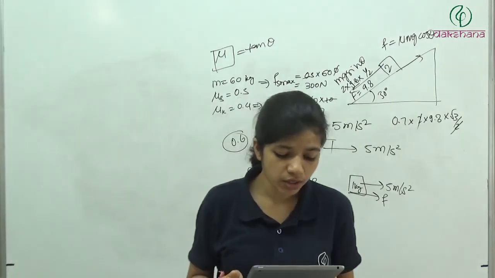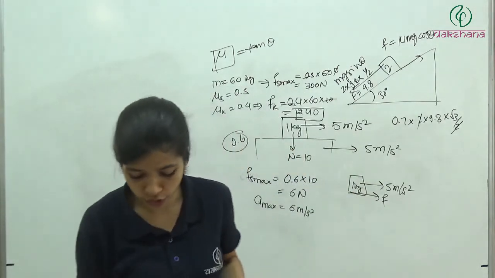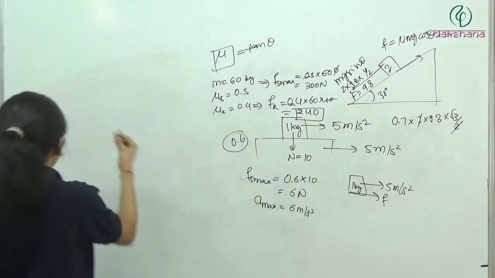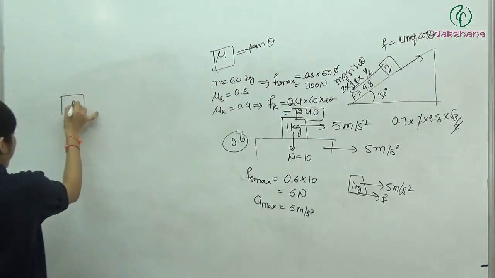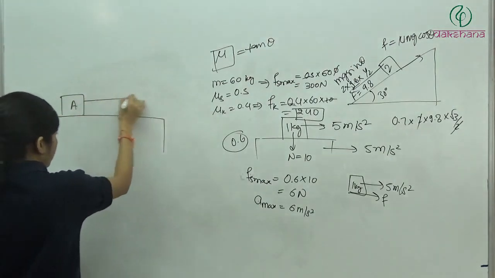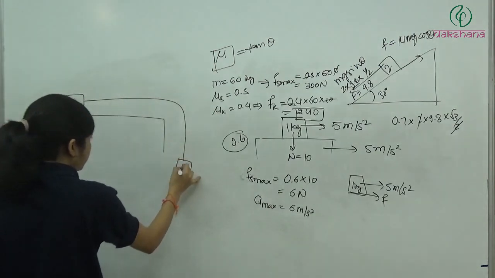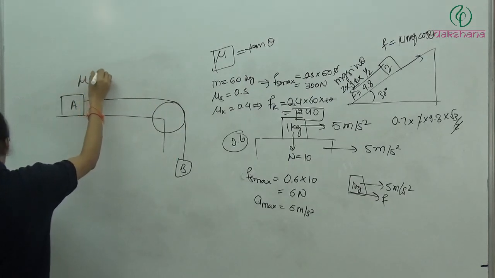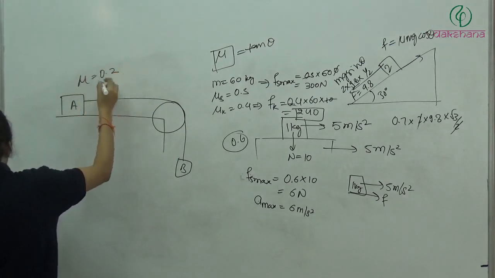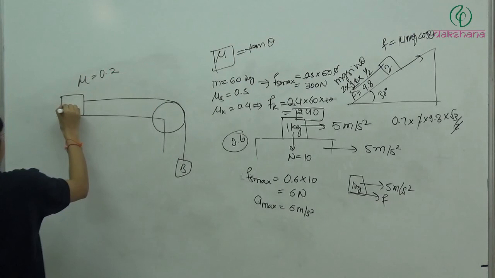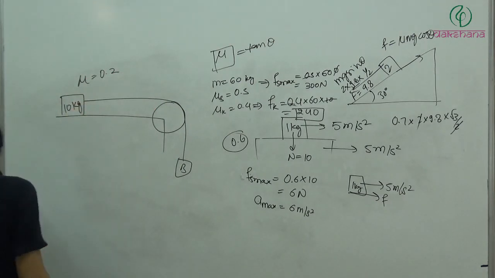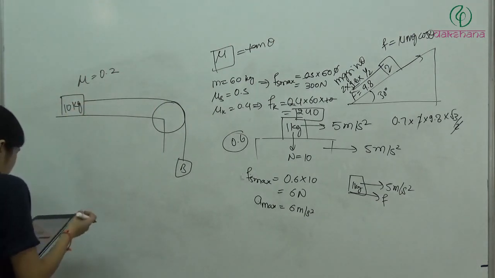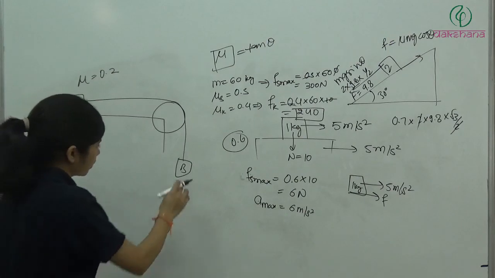The minimum mass of B to start the motion will be? So we have a setup like this: A and then here B. Here we have mu equal to 0.2. This is 10 kg. So the minimum mass of B for the motion.